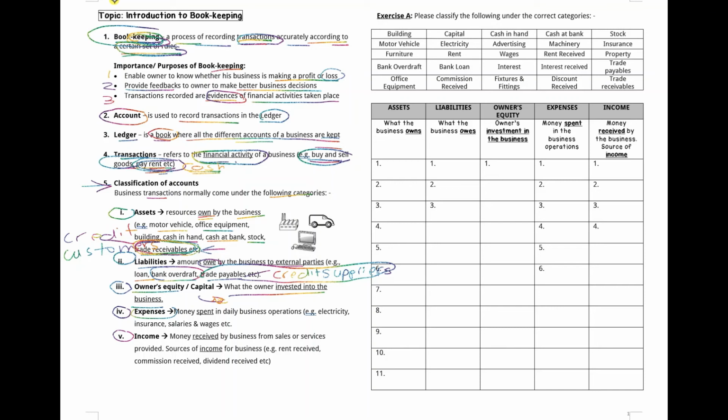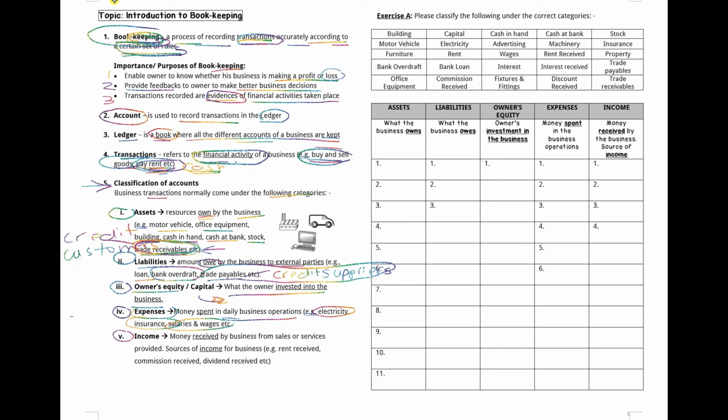Okay, so all these are just the same as the business, they incur expenses in their operations. For example, they pay for the electricity, they pay for the insurance, or maybe they rent their building and then they have to pay the rent, they have to pay the salaries of the workers.